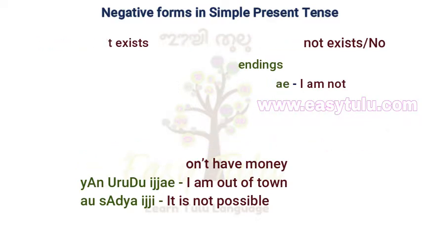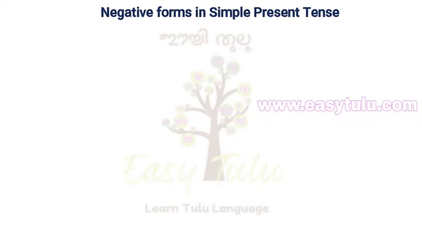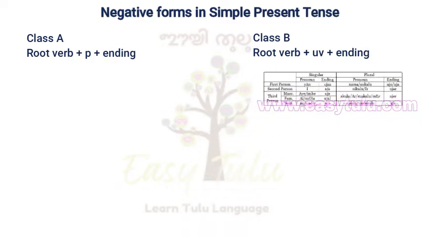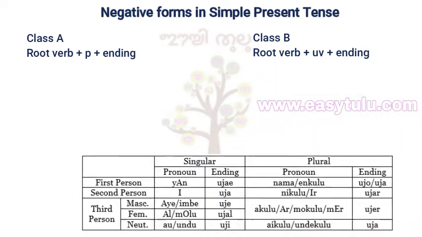Now let us come back to the negative forms in simple present tense. We know in simple present tense class A verbs are conjugated by adding pu suffix, and class B verbs are conjugated by adding u suffix. The same rule applies to form negative forms of verbs in simple present tense. Class A, root verb plus pu plus personal ending. Class B, root verb plus u plus personal ending. All we have to learn is the personal endings for negative form of sentences in simple present tense.